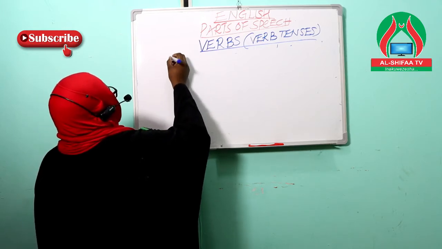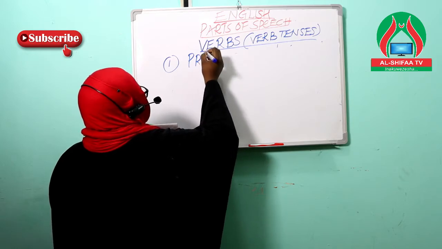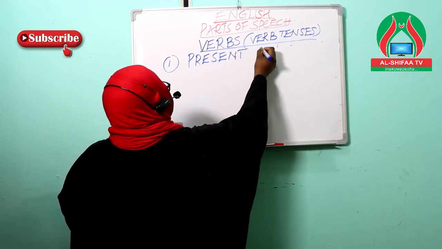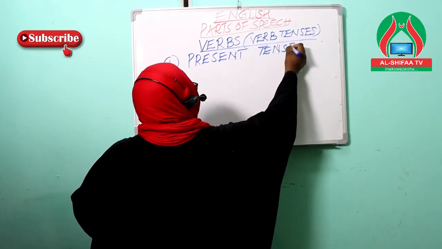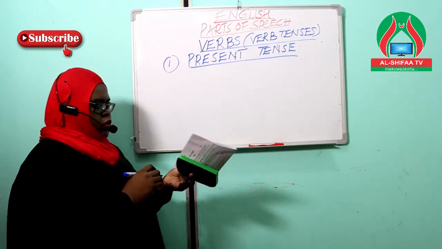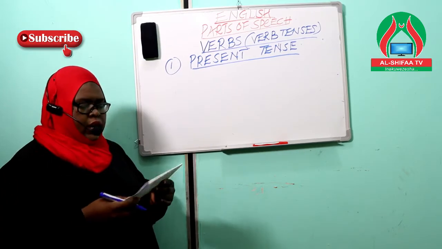So today we are going to look at the first kind of verb tense, that is the present tense. When you're told a present tense, what is a present tense?